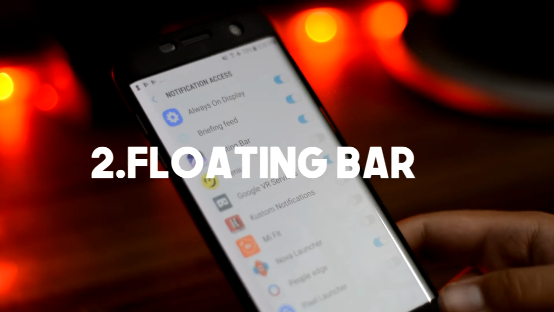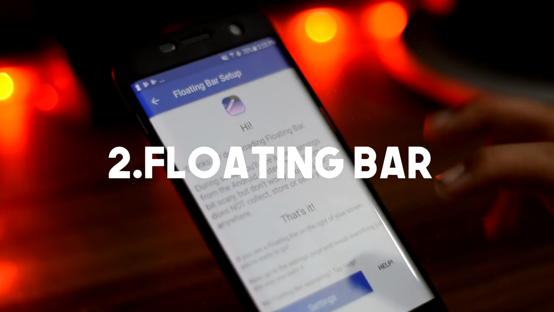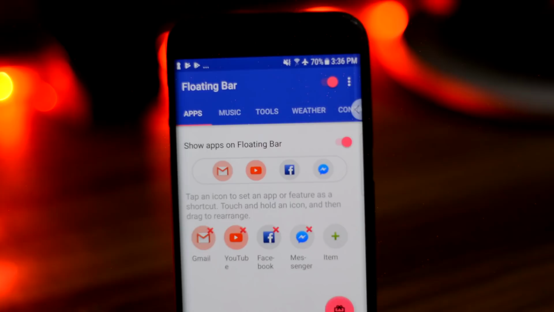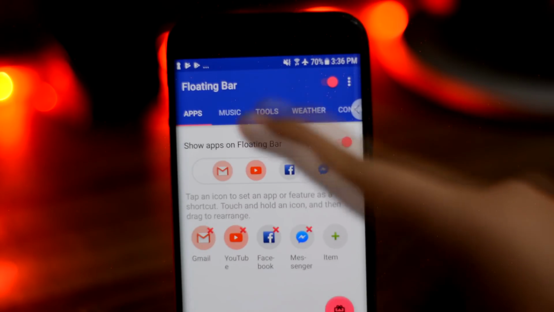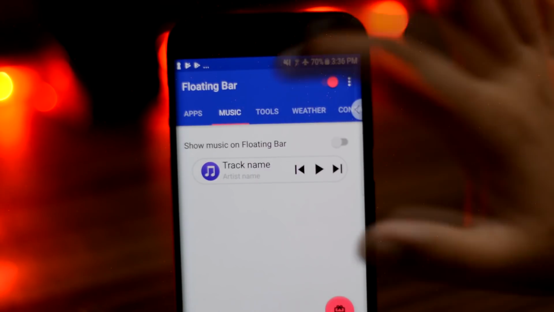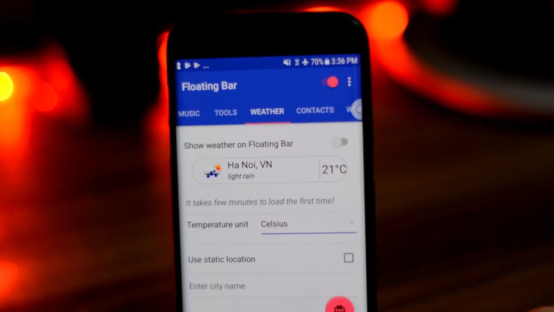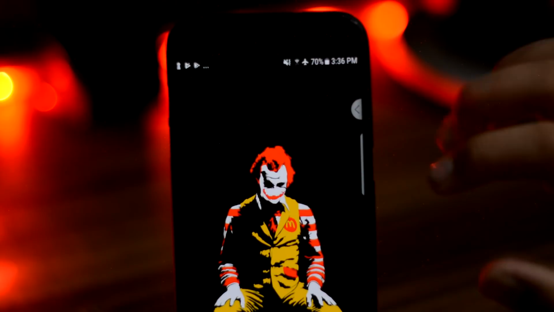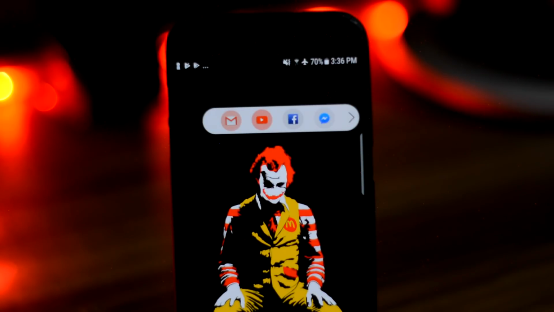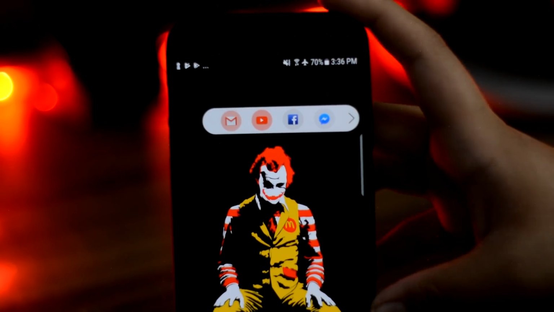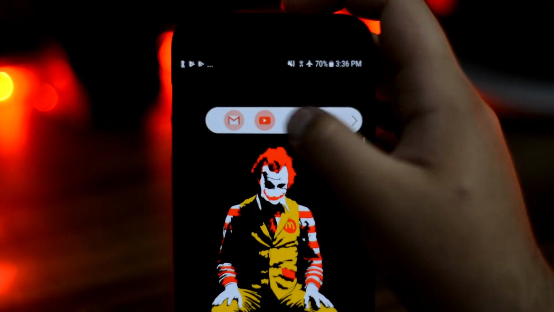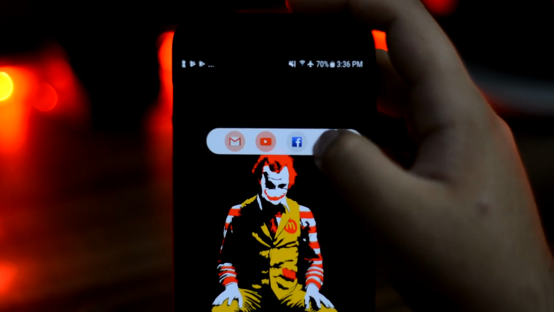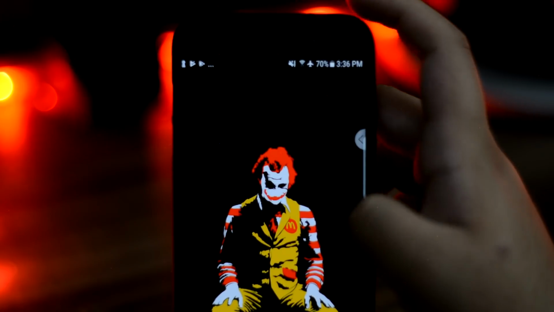So the next app is called LG V30 Floating Bar. So if you have seen the new LG V30, you must have seen the floating bar on the corner, which is similar to Edge panels for the Samsung Edge devices. You can customize this floating bar to your liking. You can add apps which you want to access quick, like camera app, YouTube app, and call or messaging app. You can just touch the arrow on the side and it will show up. Then you can run your favorite app, which is YouTube in my case.